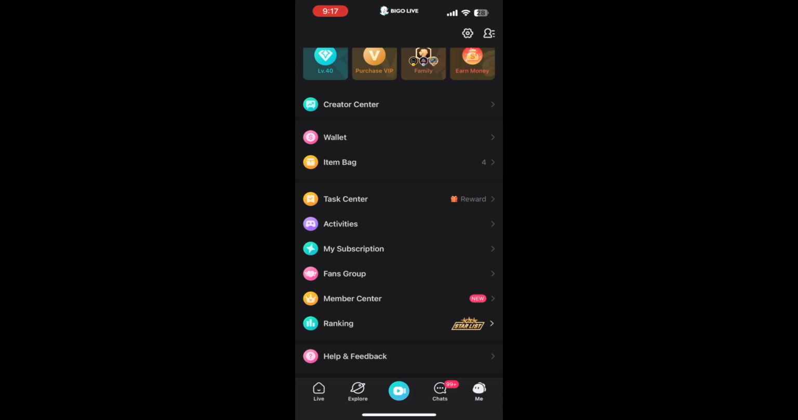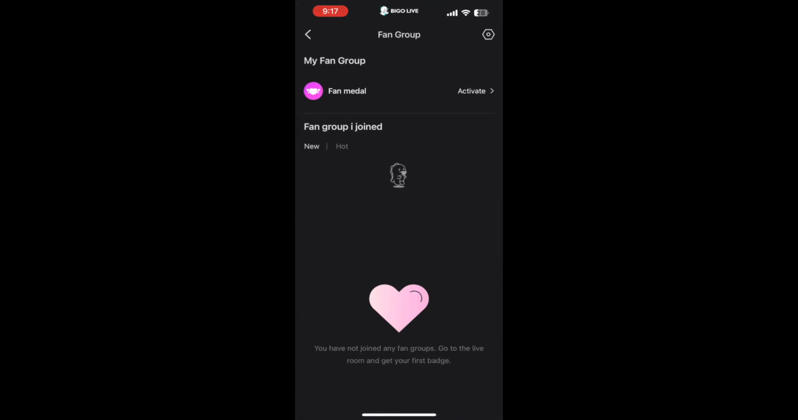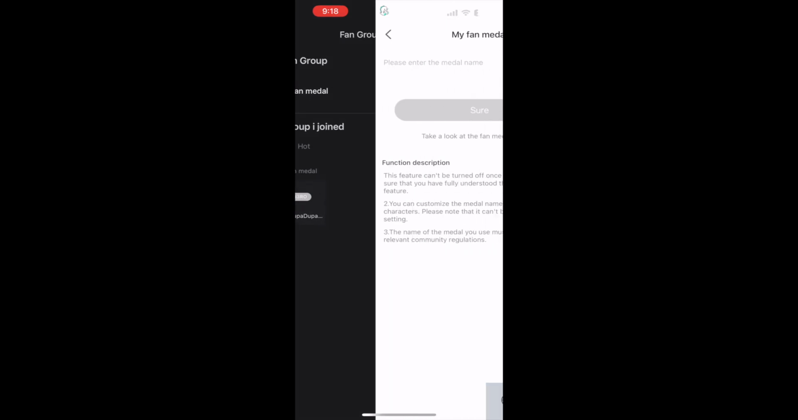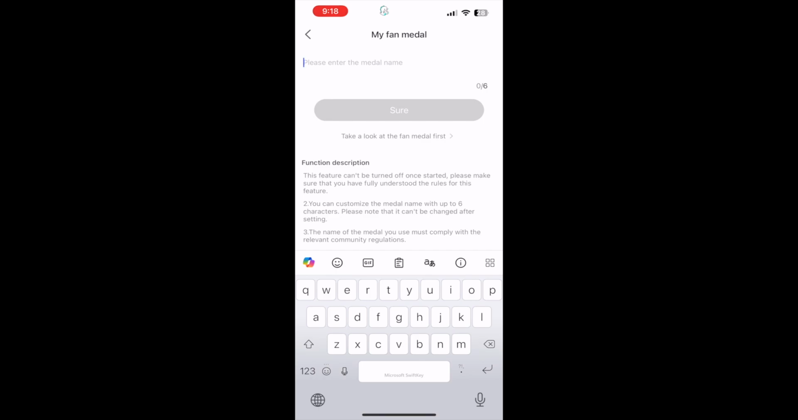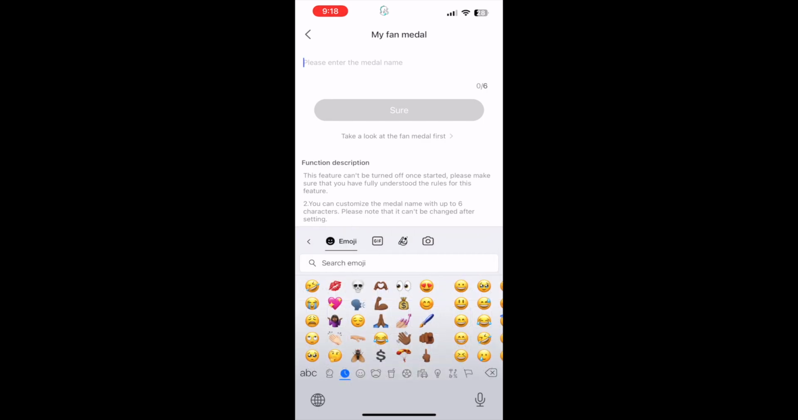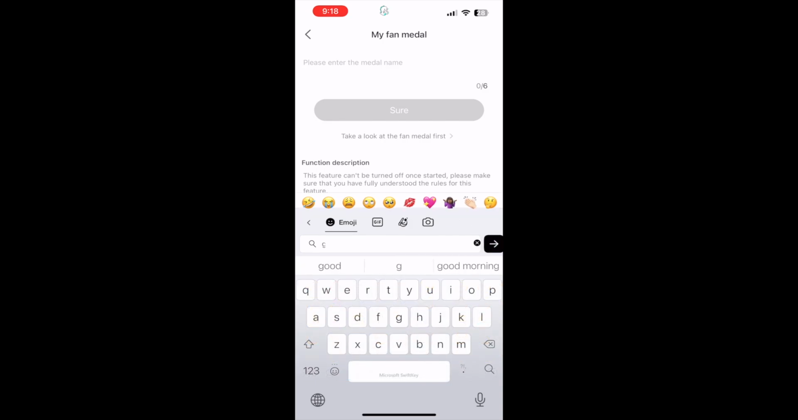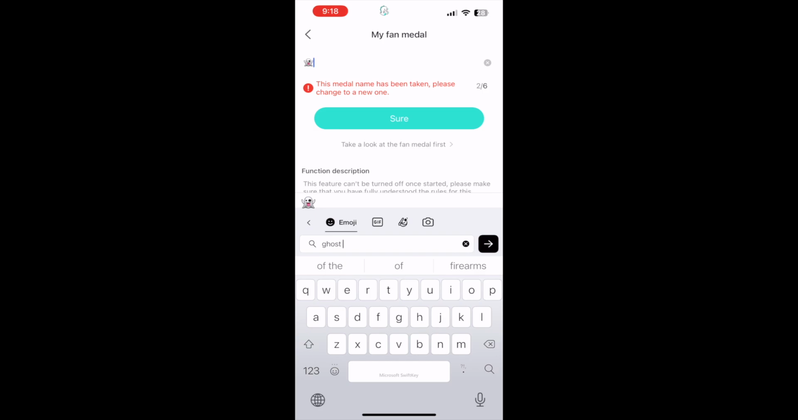Next, we're going to go to something that's way more important than that, and that's your fan group. Your fan group is basically when people gift you, they are building a level of intimacy with you, which looks like a badge. It's a badge, and the badge will contain whatever you put in this section here. You can only change it once. Okay, you can only design it once, so think about it.